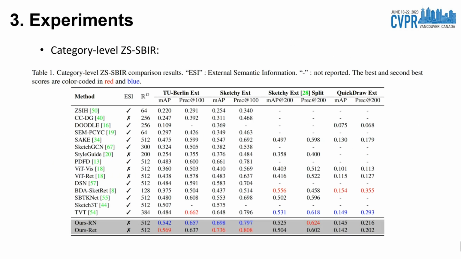To verify the efficacy of our model, we first conduct experiments on category-level zero-shot SBIR. We compare our method with several baselines and see that our proposed method achieves better or comparable results over other competitors, which is especially noteworthy since our method doesn't benefit from extra semantic information.